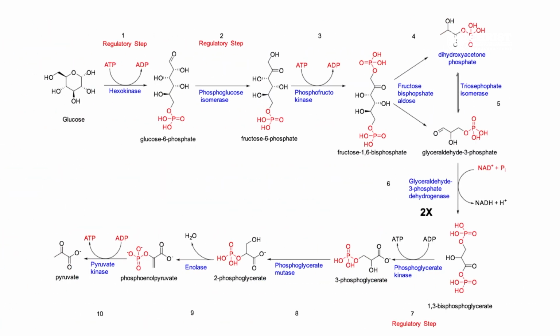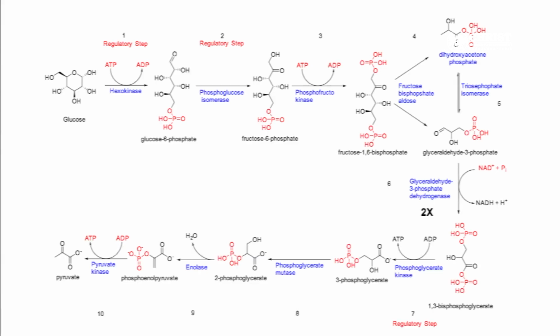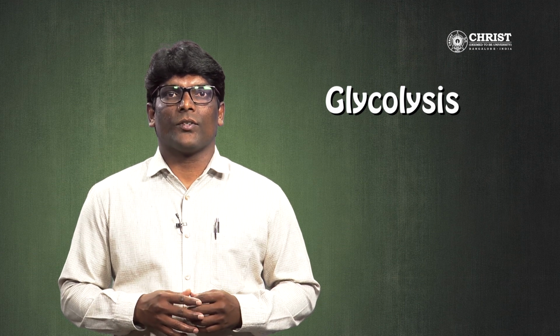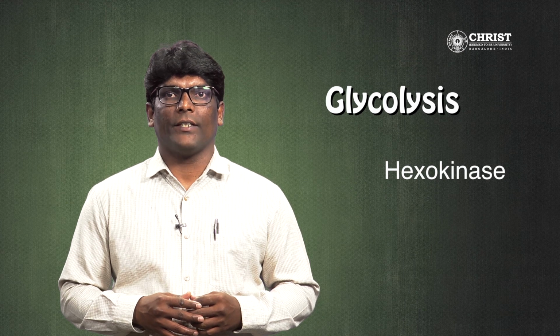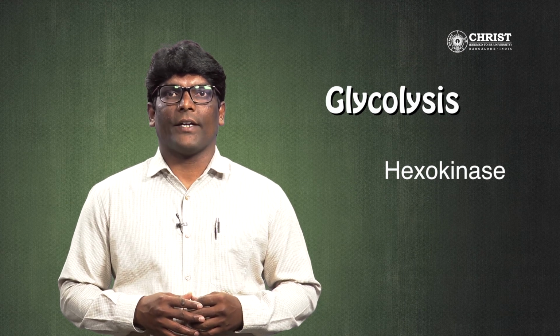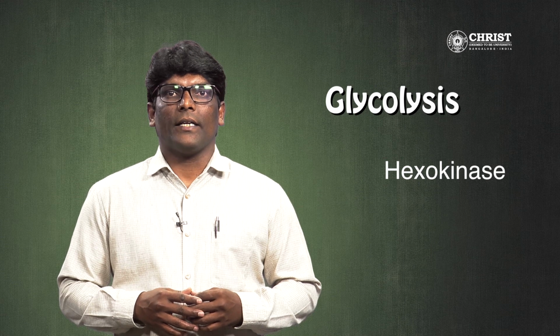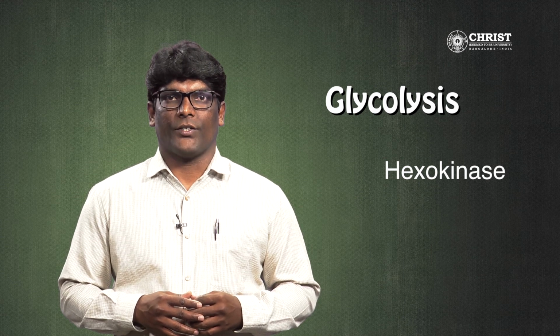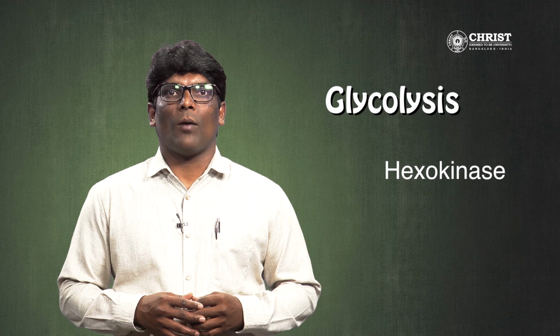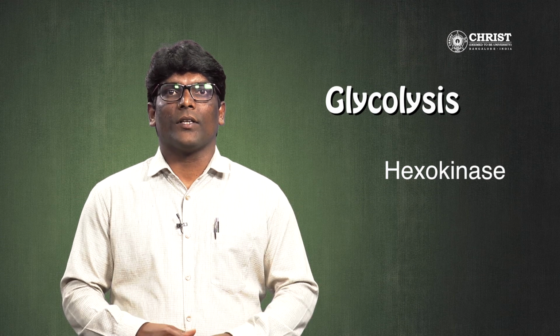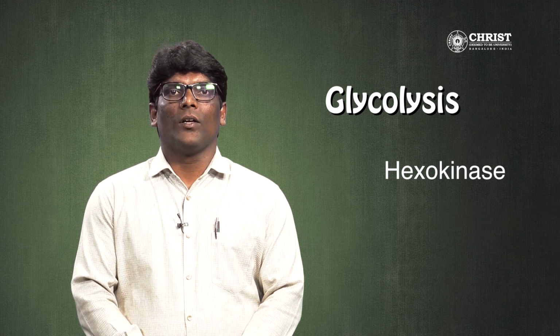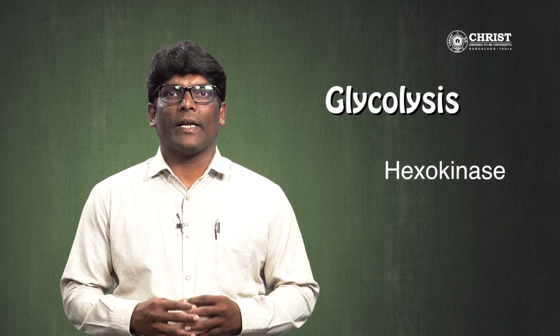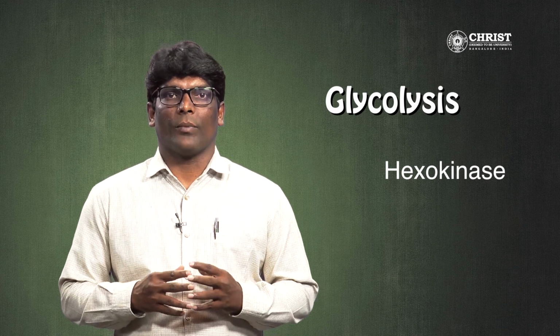Glycolysis consists of 10 separate reactions, each catalyzed by a different enzyme. Glycolysis is regulated by 3 different control enzymes. The first of these enzymes is hexokinase, which phosphorylates glucose, turning it into glucose 6-phosphate. The phosphorylated form of glucose is incapable of leaving the cell through glucose transporter proteins in the cell membrane.